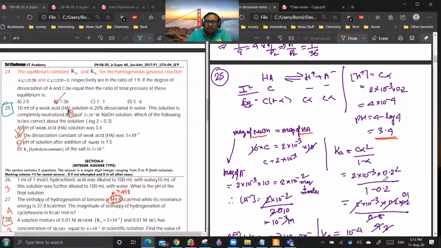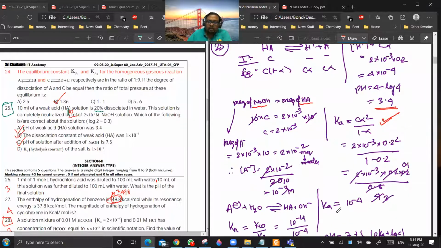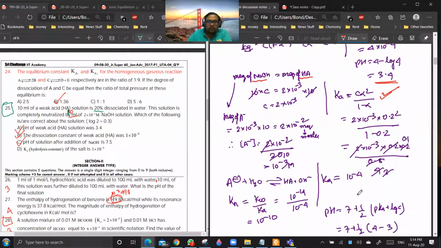Now you see, after this, what is the K? K will be C alpha square by 1 minus alpha. We cannot take the weak acid approximation because alpha is 20%. So I cannot neglect 1 minus alpha as equal to 1. Are you getting a point? Yes, sir. So K has to be obtained from the exact mathematical expression. So from this K will come out to be 10 power minus 4.